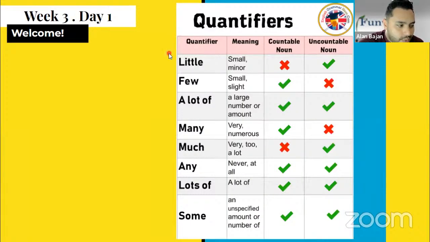And talking about that, we will go to learn quantifiers. Quantifiers are words that help us with countable nouns and uncountable nouns. We have some quantifiers like little, few, a lot of, many, much, any, lots of, and some. We have a few, for example, any other quantifiers. To learn a little bit more about this topic, we will